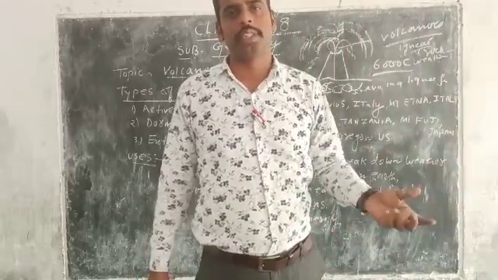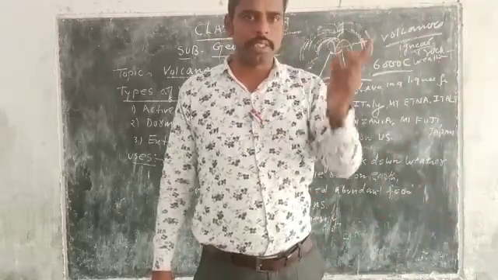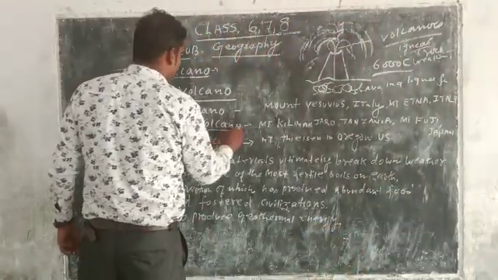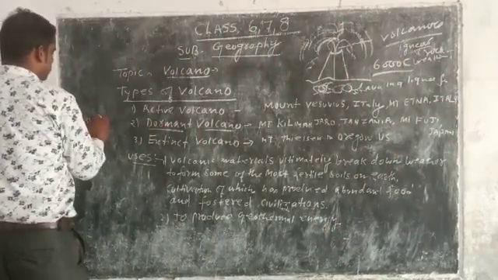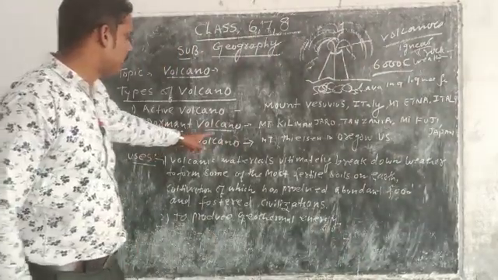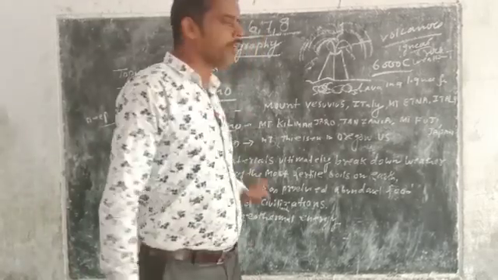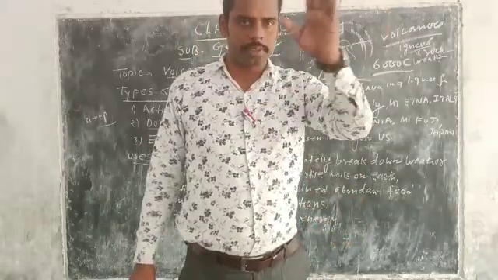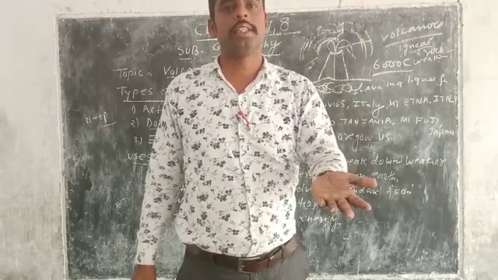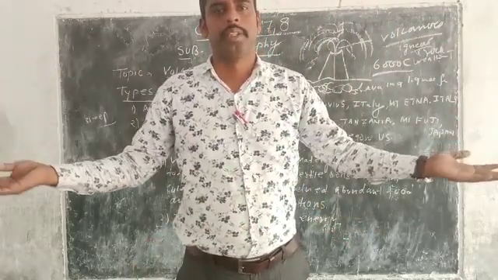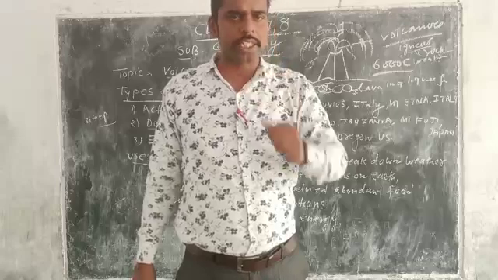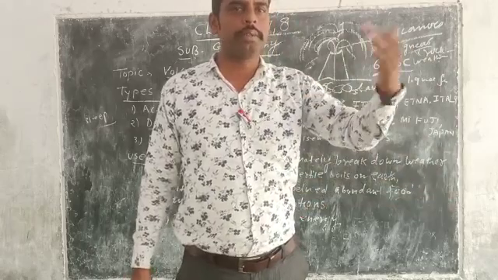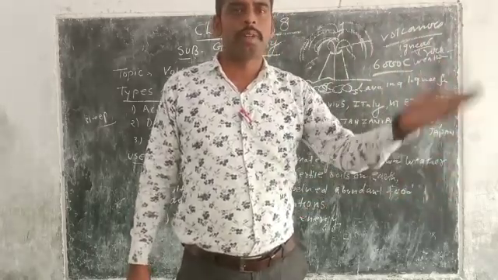Active volcanoes are very common around the Pacific region, which is known as the Ring of Fire. The second type is the dormant volcano. Dormant means in a sleeping condition, but it can still erupt. There is a chance of occurrence, though very little compared to an active volcano, where eruption is more likely and sure.